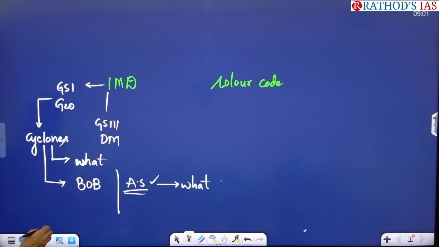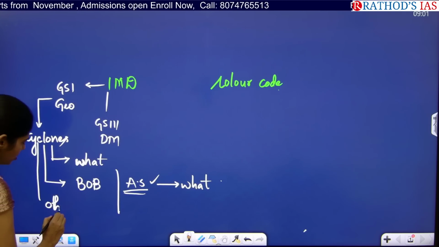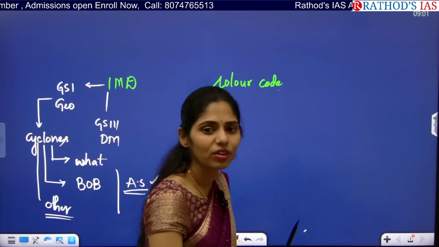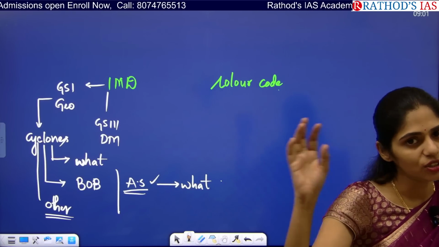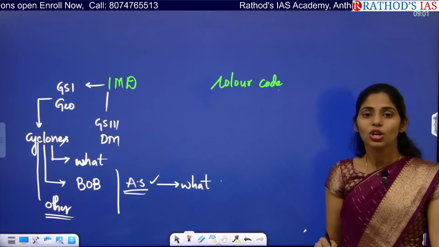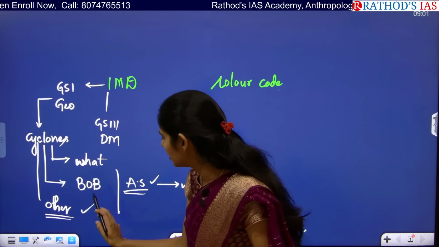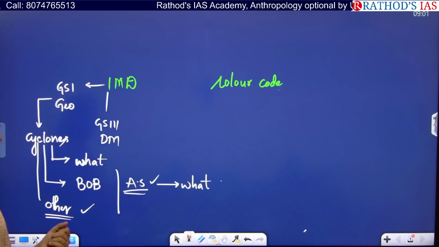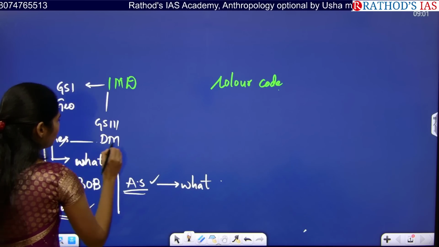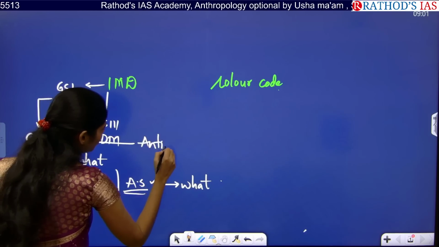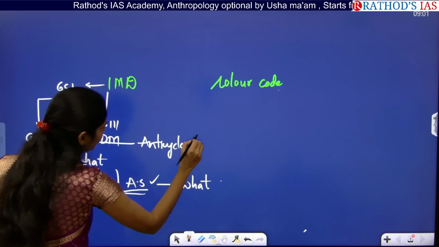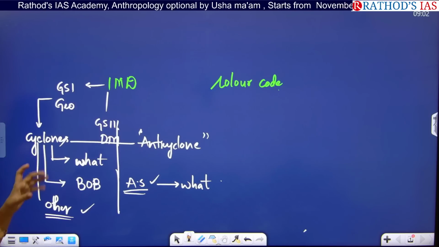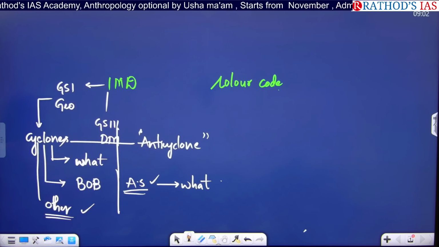And you have to see other names of cyclones. In India, we call it a cyclone. So what is the name that we call the same phenomenon which happens near Australia, near USA? We have different names like hurricanes, willy willies. From these other names, you can get your prelims based questions. Even there is one more concept called anticyclones. What is this anticyclone, and what are the differences between cyclones and anticyclones? All these are the important concepts that you have to know.